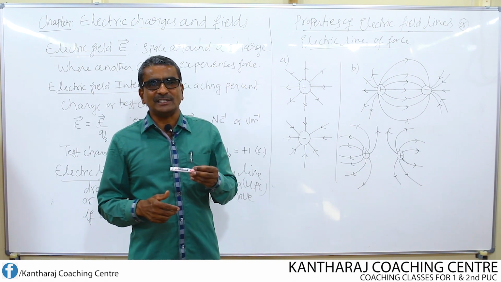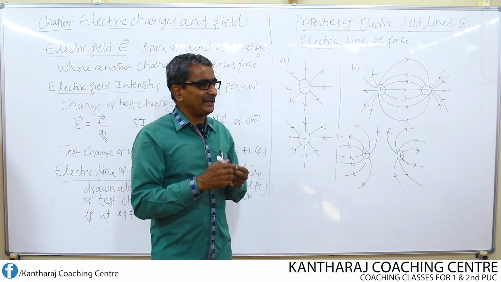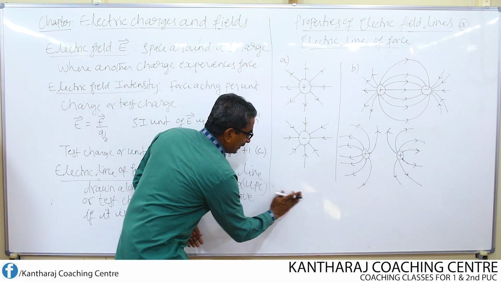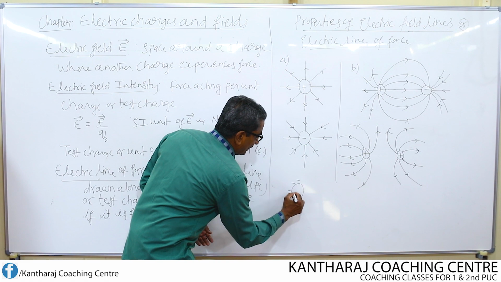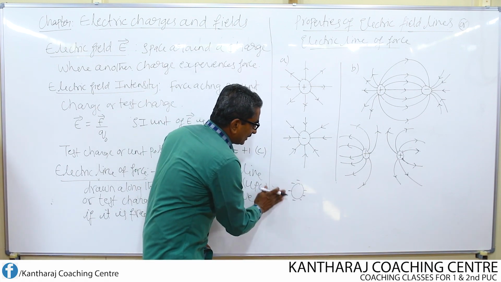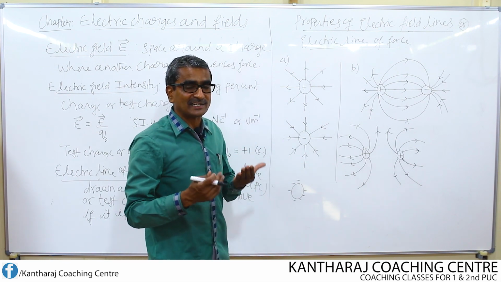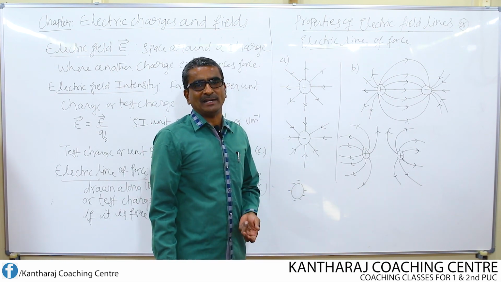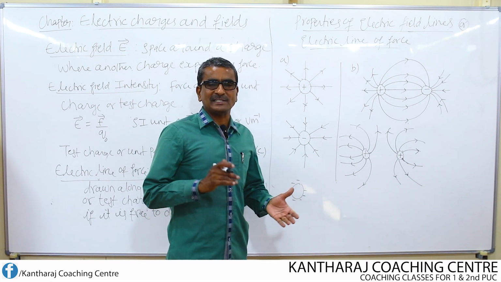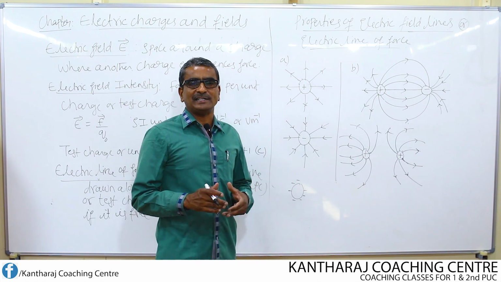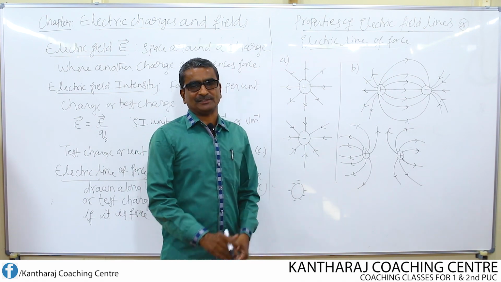Similarly, if you consider a charge or a charged body, either positively or negatively charged, then all around that charged body there exists an electric field. This electric field is also invisible like the magnetic field. But the existence of electric field and magnetic field is true, which can be detected by some methods.